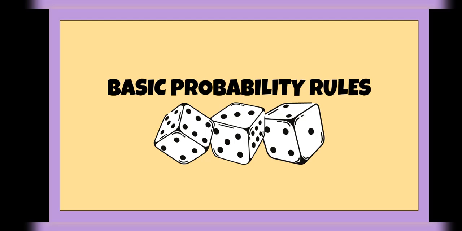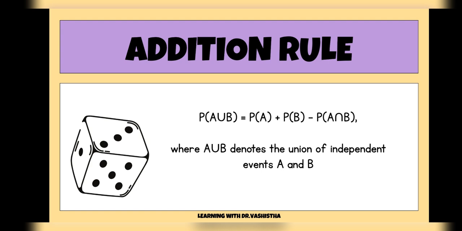It's that simple. Now let's get into a few basic probability rules. I've also covered this topic in detail in one of my other tutorial videos, and I'll put the link in the description box. So the very first is the addition rule, which says that if A and B are 2 events, then the probability of their union is the probability of event A plus the probability of event B minus the probability of A intersection B.